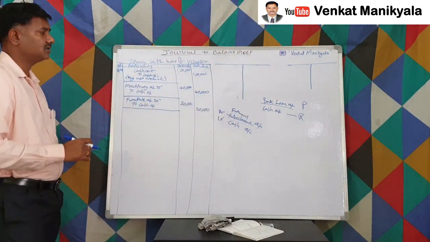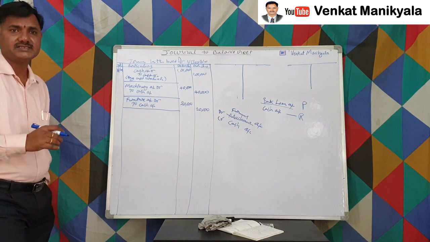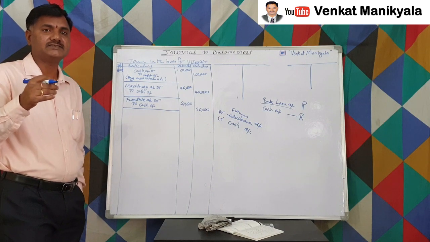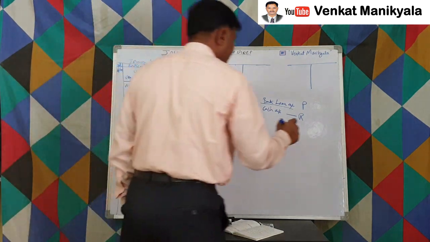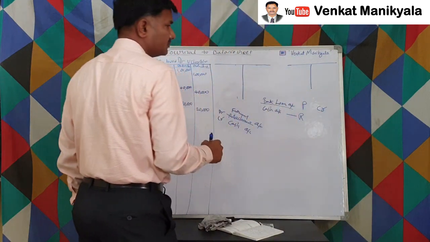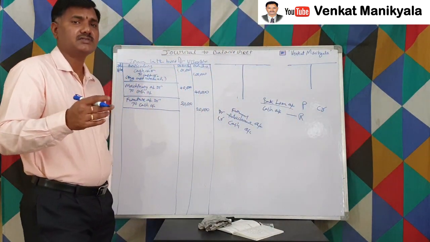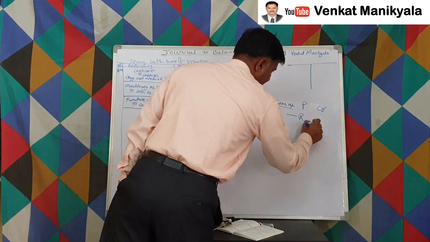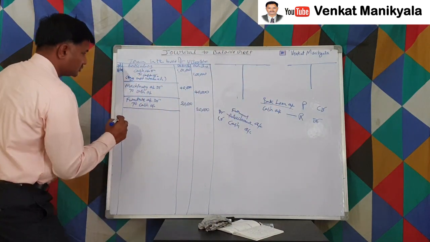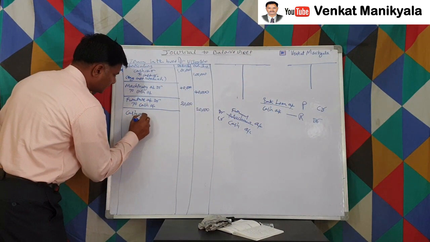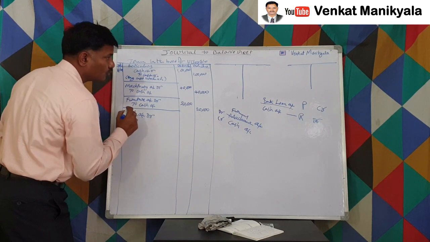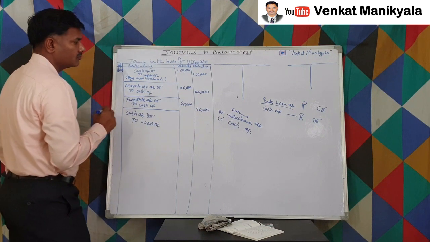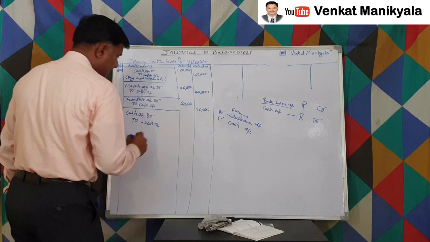But the personal account rule says debit the receiver, credit the giver. So bank loan, bank is giving cash to us, that is the giver. So credit the giver. So we have to credit it. The cash account is a real account, which says debit what comes in, credit what goes out. So as per that rule, cash is coming in, so we have to debit it, right? So cash account debtor to loan account. How much we have taken? 80,000.